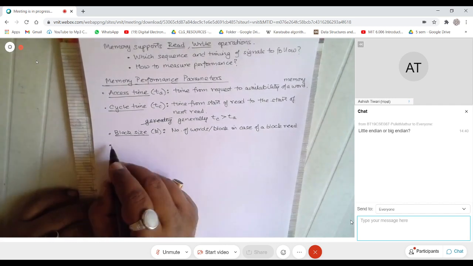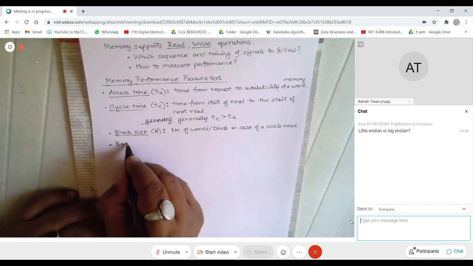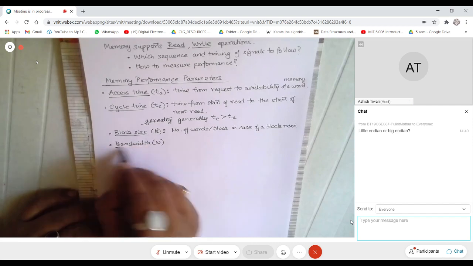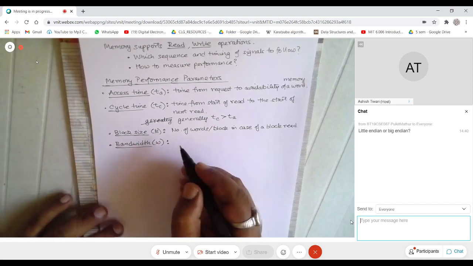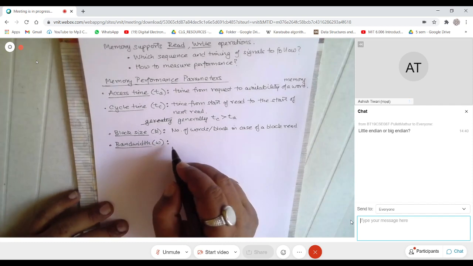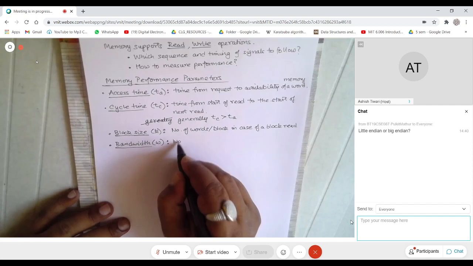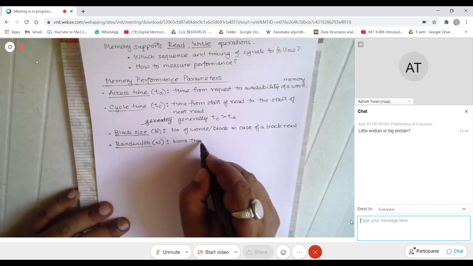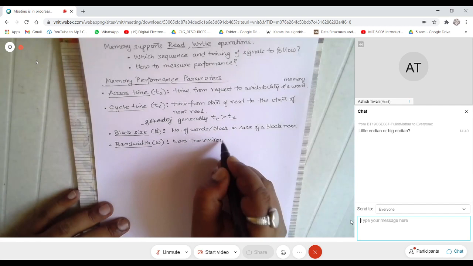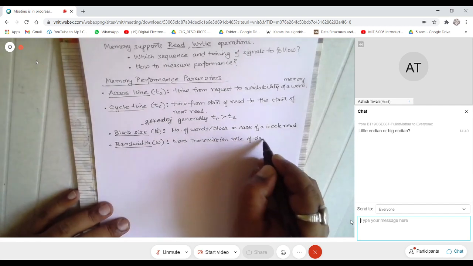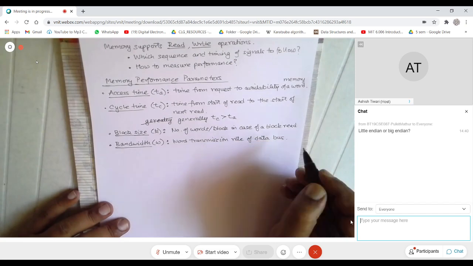The other could be bandwidth. This is denoted as omega. This is the word transmission rate of the data bus, right?